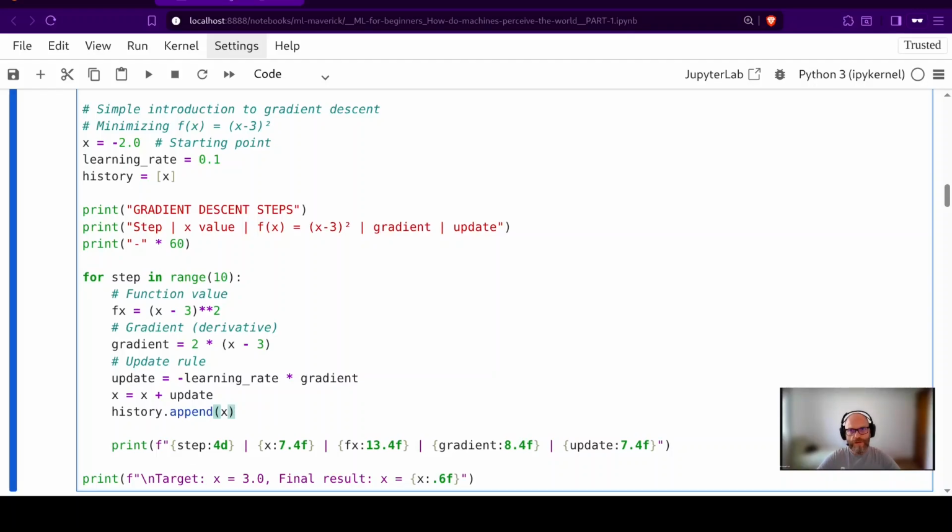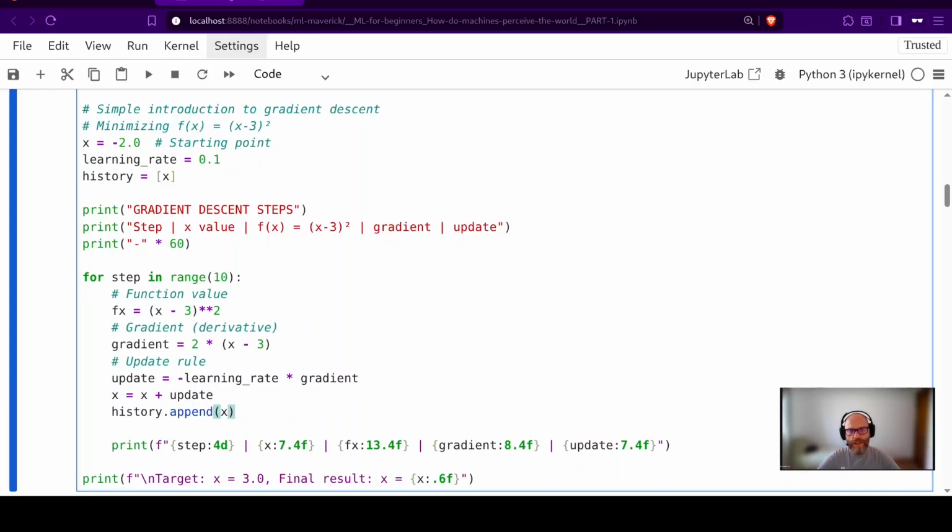The update rule is simply the formula that tells us how to change x so that the loss function decreases. The function plays the role of the loss function. The gradient tells us in which direction f(x) increases. The update is a move in the opposite direction so that f(x) decreases.